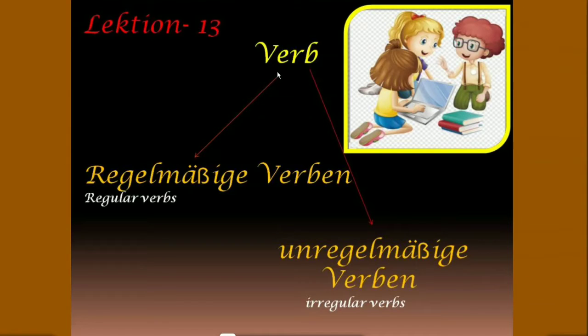Verb, which means verb. In German, verbs are of two types, regular verbs and irregular verbs. Regular verbs are regelmäßige Verben. And irregular verbs are unregelmäßige Verben.